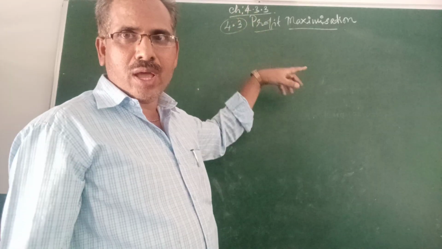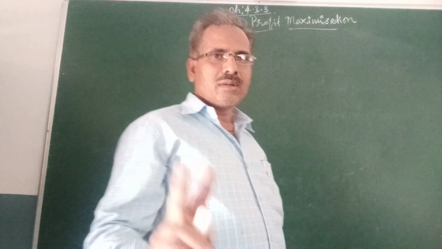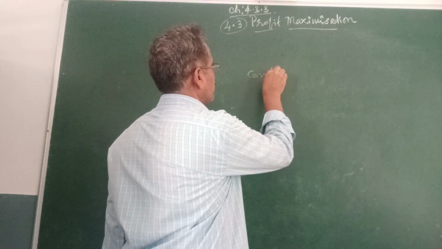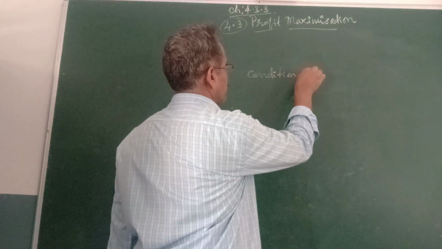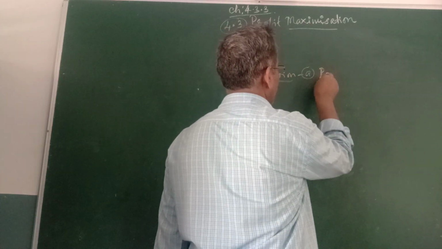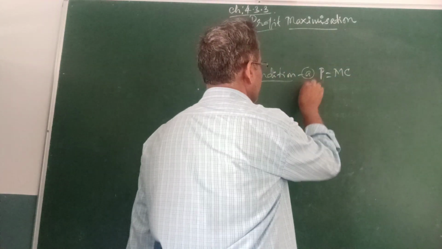In the last class, we discussed profit maximization under two different conditions. Condition A: price must be equivalent to marginal cost.